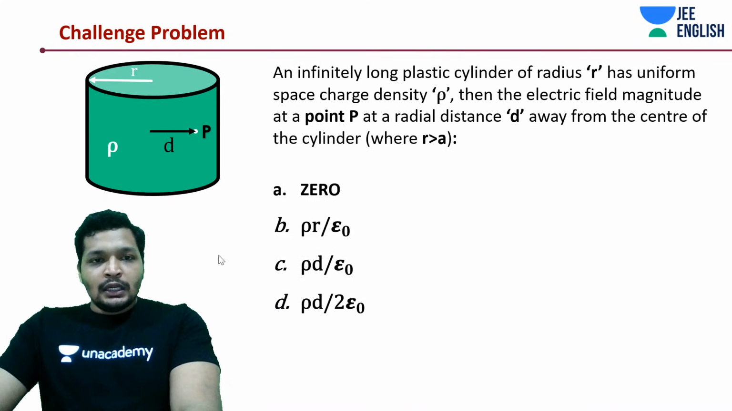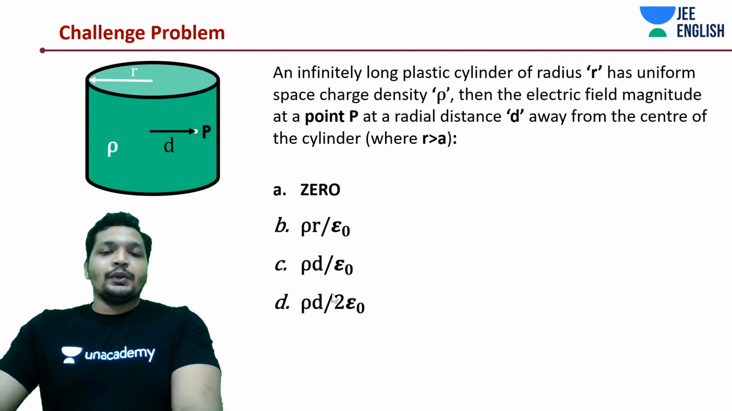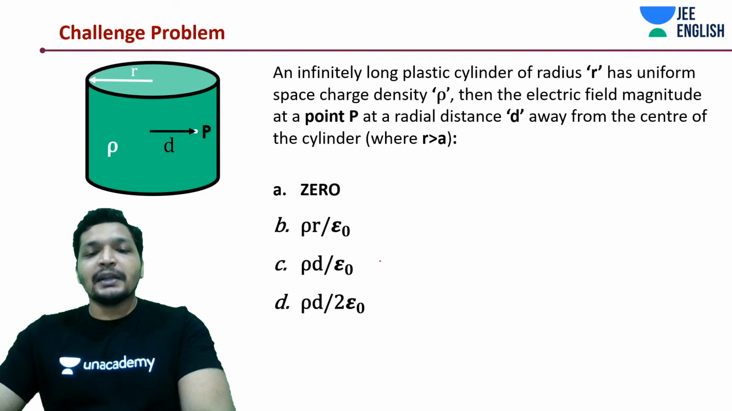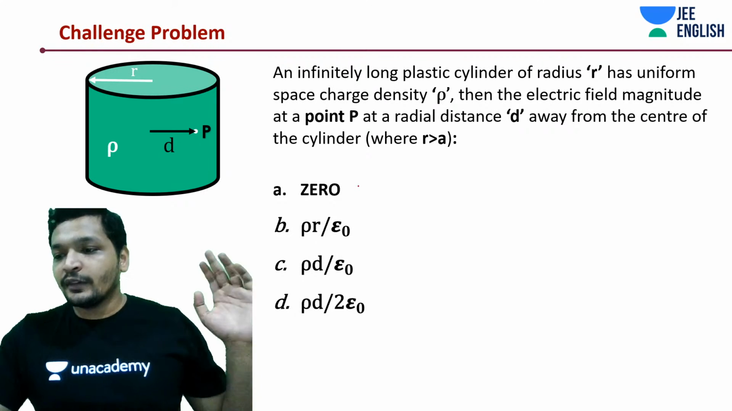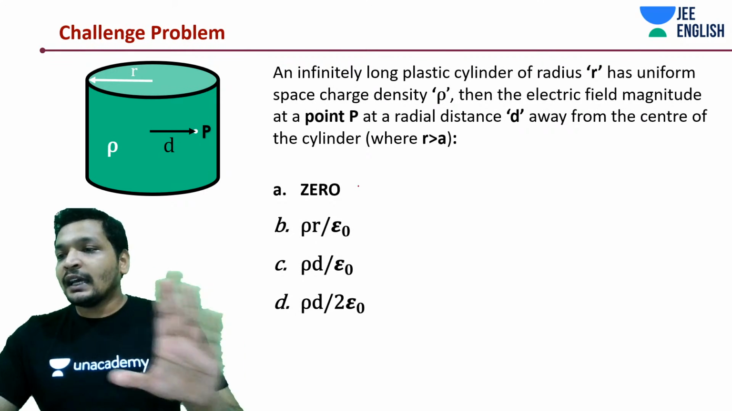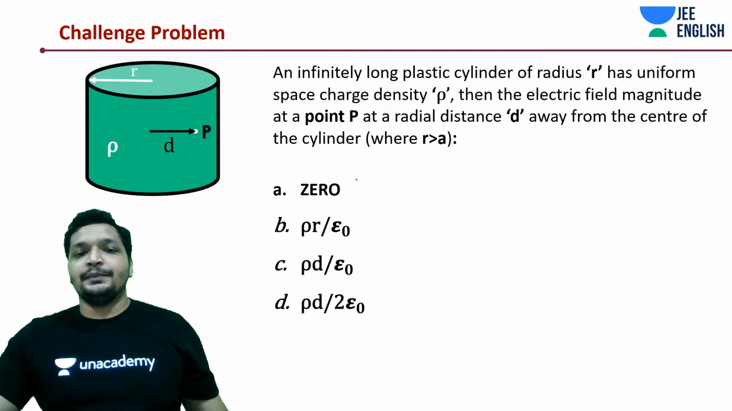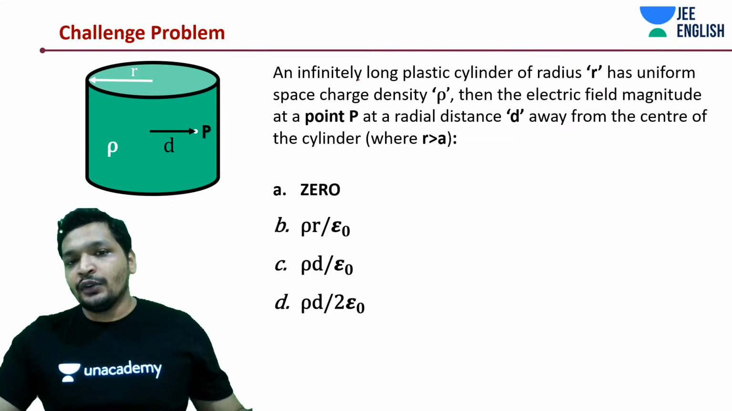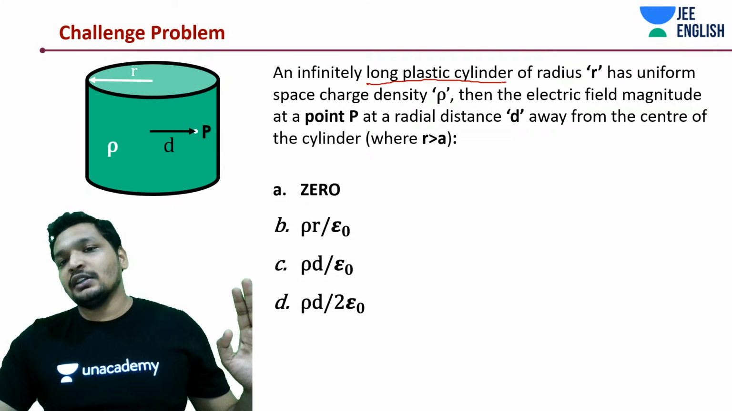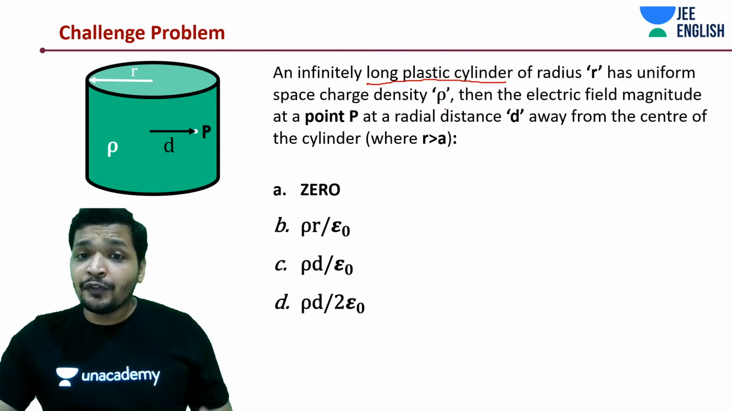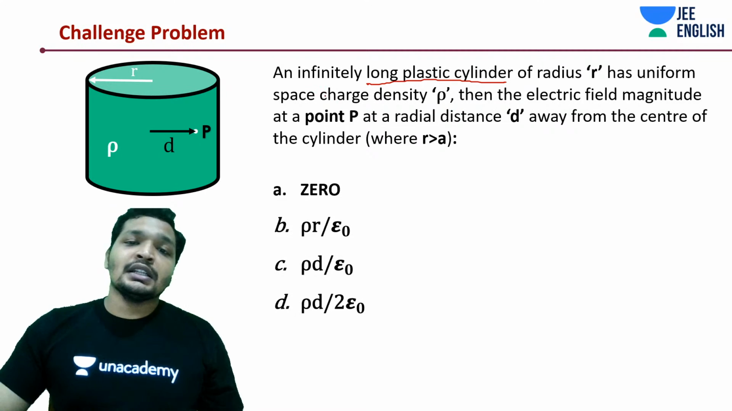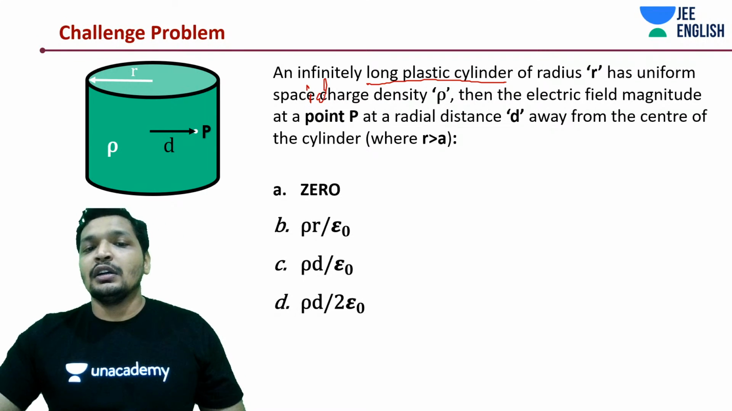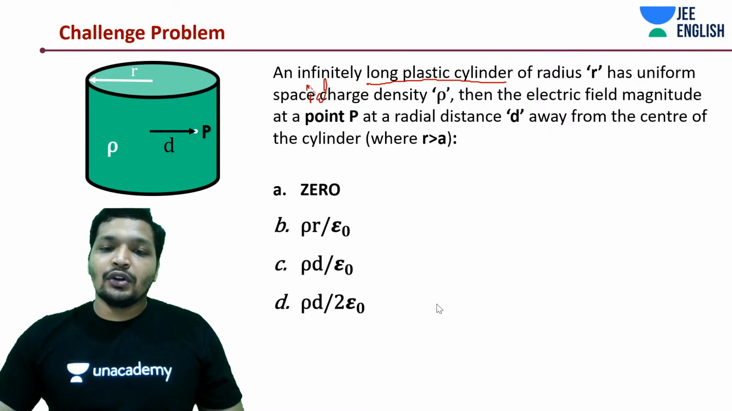So now let's get into something very interesting. This question is going to become even more intensive and interesting, but still will remain simple. This entire lecture is going to be simple, guys. An infinitely long plastic cylinder of radius r has a uniform spatial charge density, or space charge density, of rho.